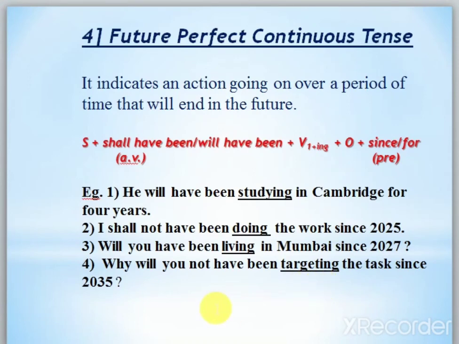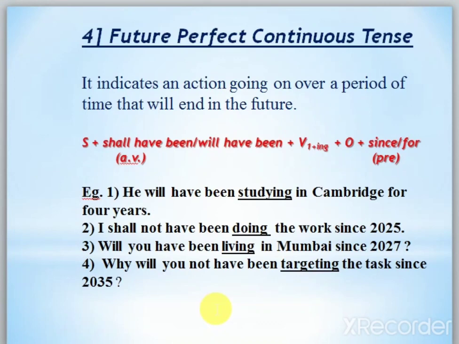So I'm repeating. How will you recognize this one? First thing, here you have to add been. Shall have, will have, or perfect will become shall have been, will have been. And from continuous we brought what? Present verb ing, and since, for will be there. Now I'm repeating once again. Simple future: shall, will plus present verb.